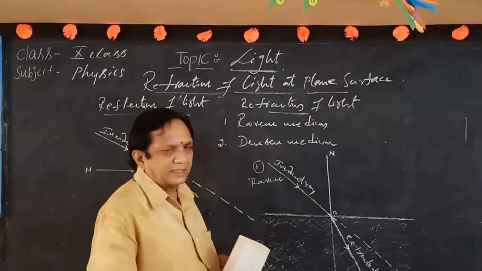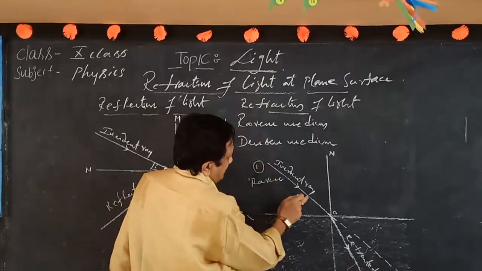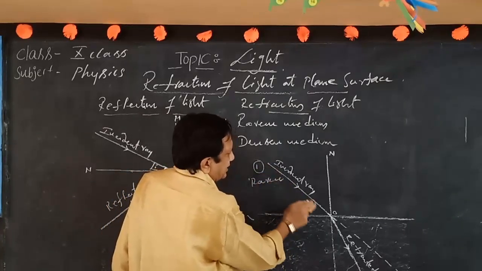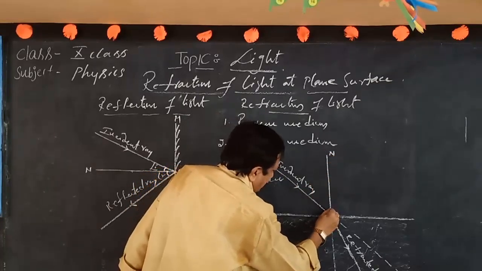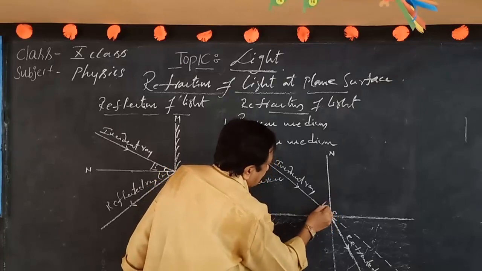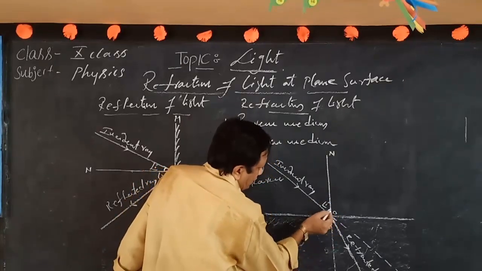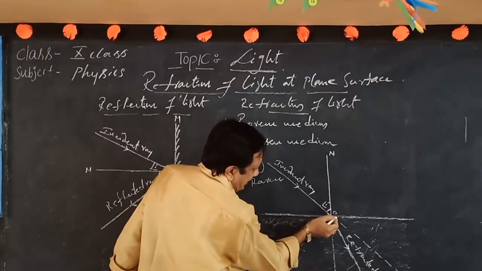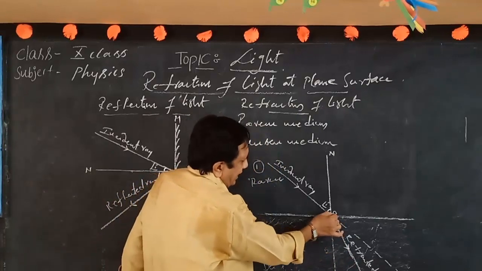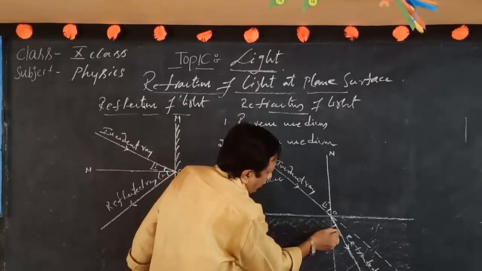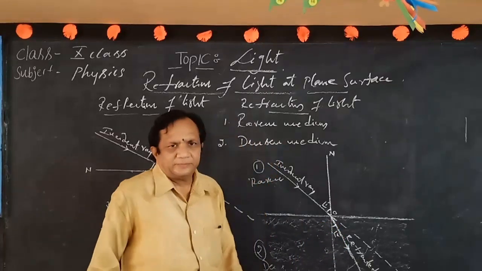Okay. Here some conditions will be there. When this ray strikes the interface, it makes a certain angle with the normal. Such an angle is called the angle of incidence. And the refracted ray, after touching this interface, travels in the denser medium. It also makes a certain angle with the normal. Such an angle we call the refracted angle or angle of refraction, whatever you say.